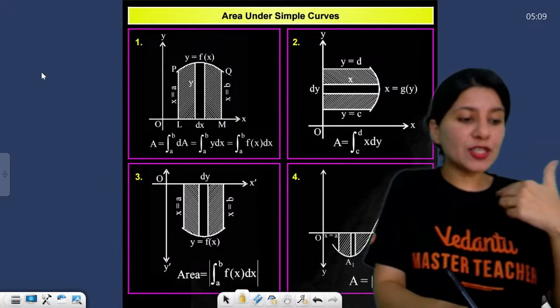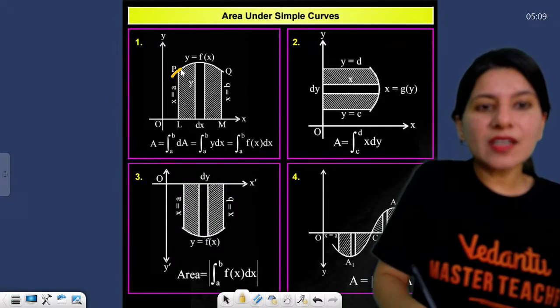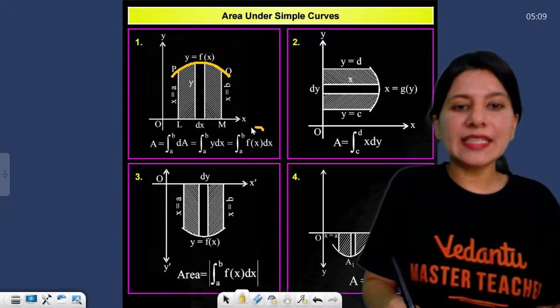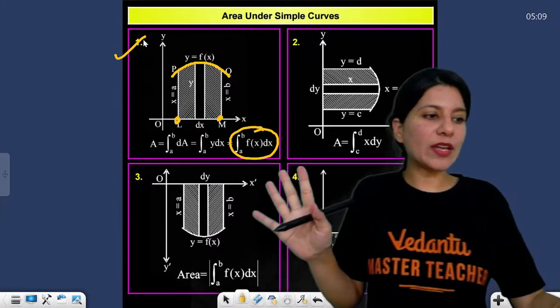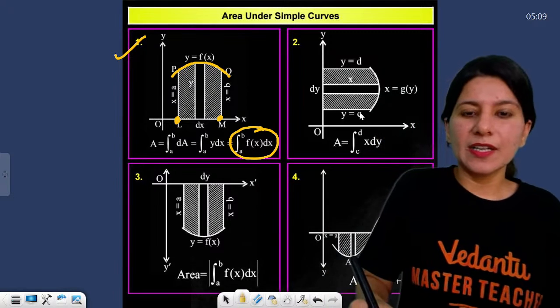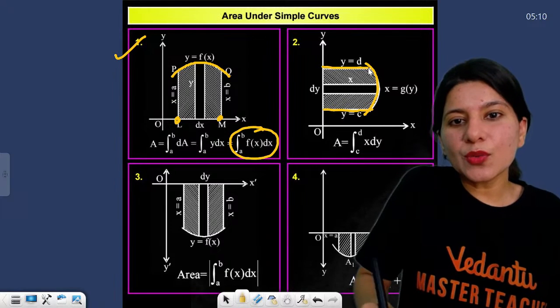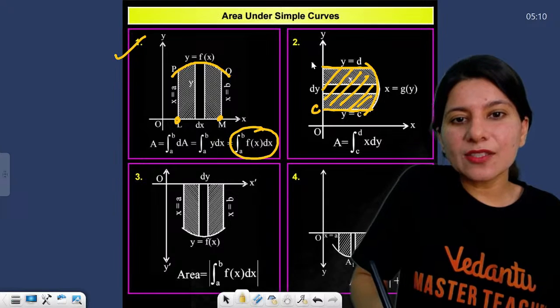For multiple situations, you will have multiple answers. Suppose you have a curve above the x-axis. Then you simply have to integrate f(x) from A to B. This is clear, I hope there is no problem. Suppose you have this curve, which gives this area, so this is C and this is D.